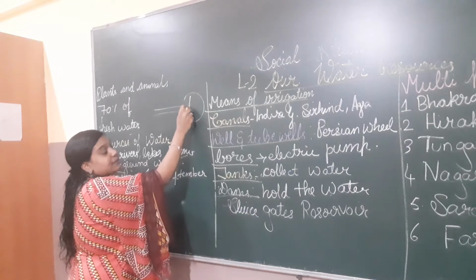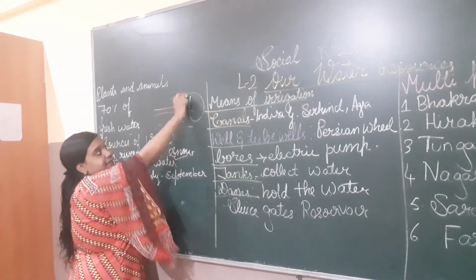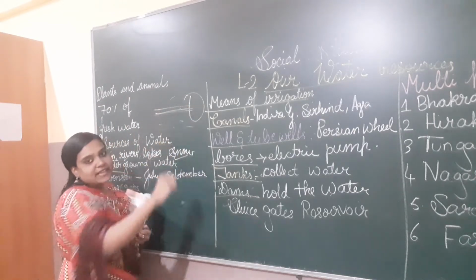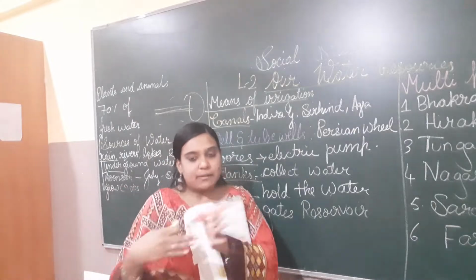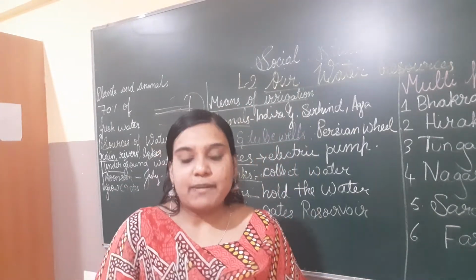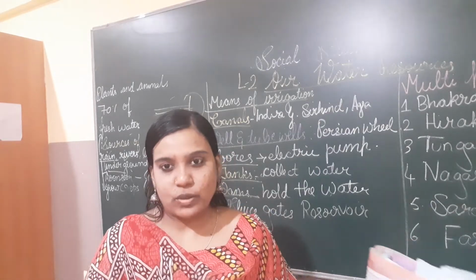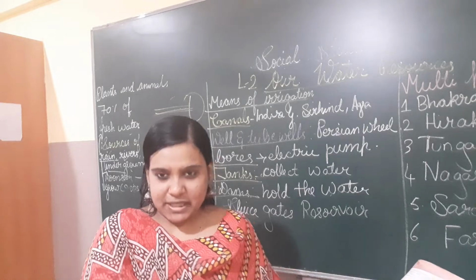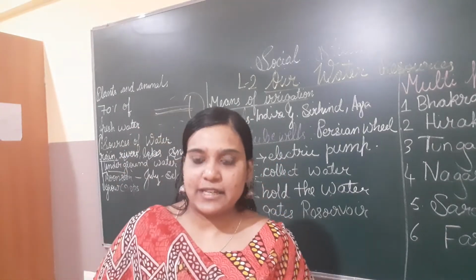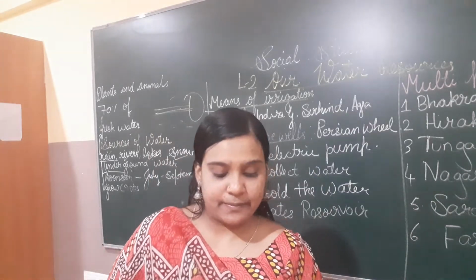For the water to reach the agricultural land, they will make a passage, and that passage is a canal. The water will flow through that passage, and the farmers' fields will be irrigated. Crops can be grown, and India has very good canals.